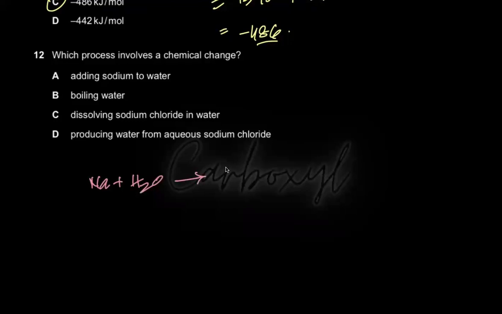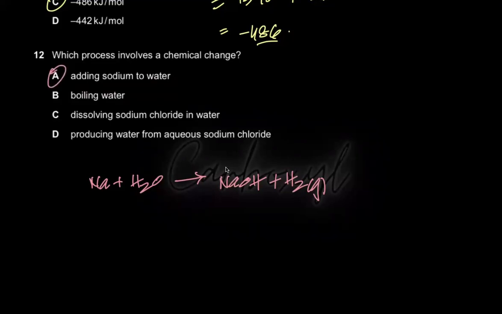Sodium reacting with H2O, you're going to form what? A base, sodium hydroxide is going to form, and H2 gas is going to be released, right? That is the reaction. So sodium being added to H2O, NaOH forms. So this is a chemical change because obviously there's a chemical reaction taking place. So A should be the correct option.